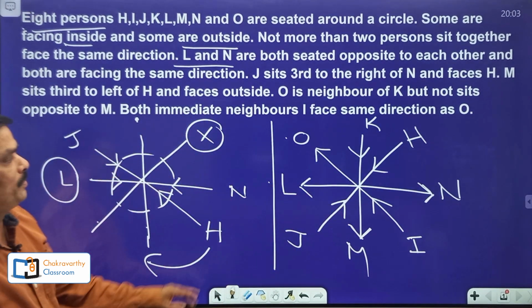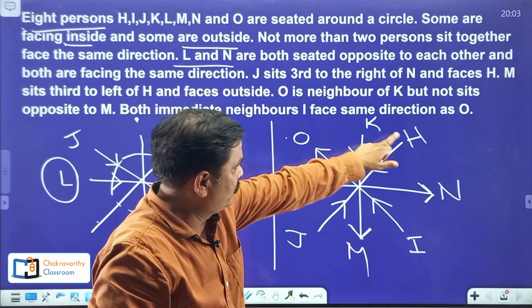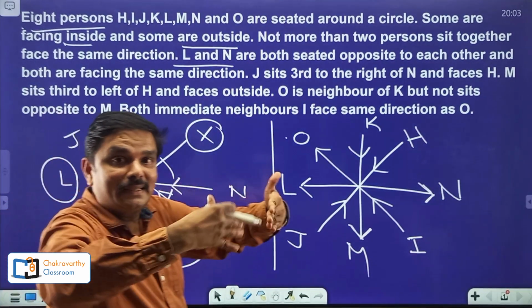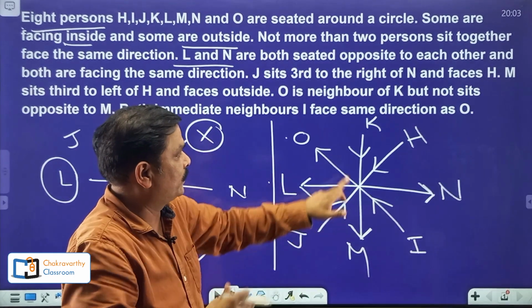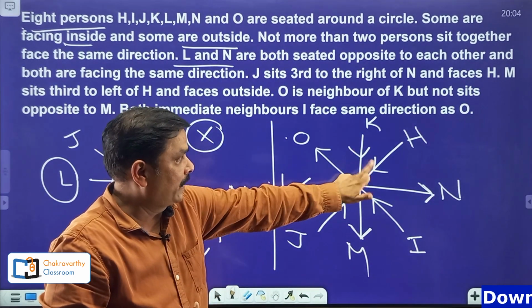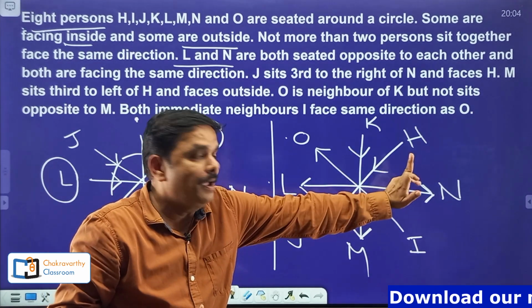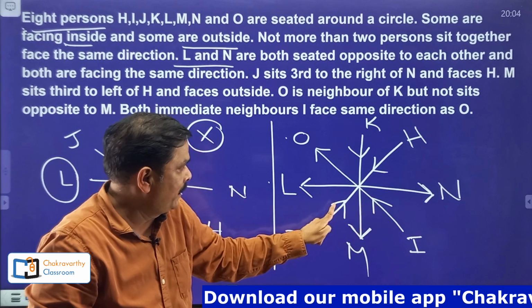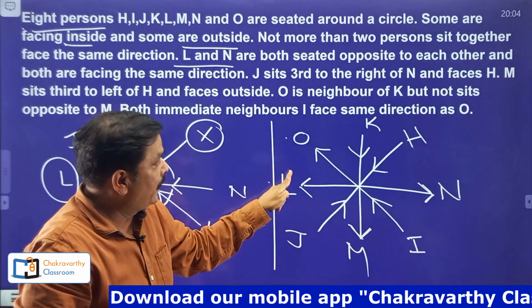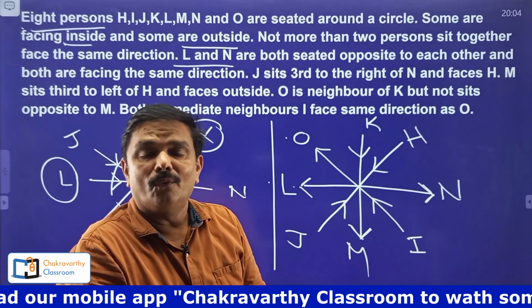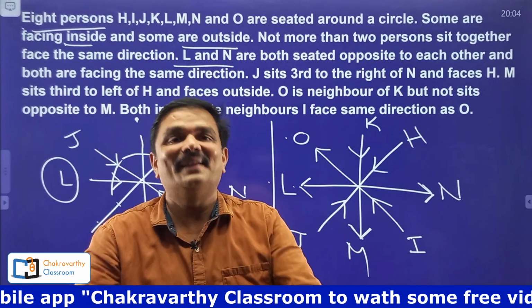Okay, now check the arrangements here. All the persons have come: H, K, N, I, M, J, L, O. That's over. As far as inside and outside is concerned, this is inside. This is inside. Both the neighbors are inside, but this person must be outside. You see, the condition is fulfilled. Outside, inside, inside, outside. Again, outside, outside, this is inside. Perfect. We have to do the questions in this way.